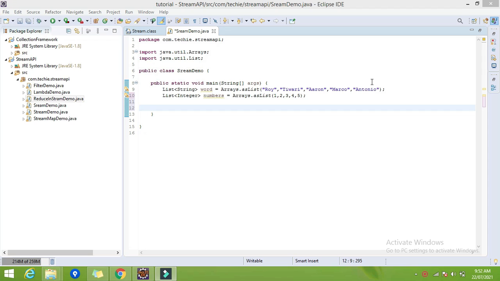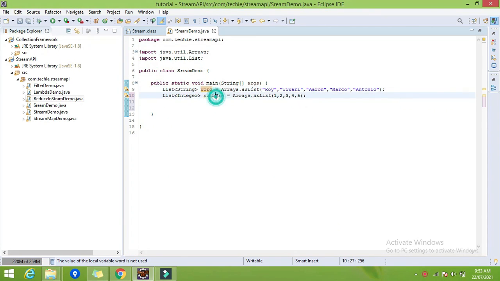So let's learn about the reduce method in the stream API. I have created the new class called stream demo, and in that main method I have defined the two lists, one with string and one with integer. So I have the two lists, words and numbers. In the words list I have the 5 strings, basically the names Roy, Tiwari, Aaron, Marco and Antonio. These are the list of strings. And the second one is the list of numbers, that is 1 2 3 4 5. So I have these two lists.